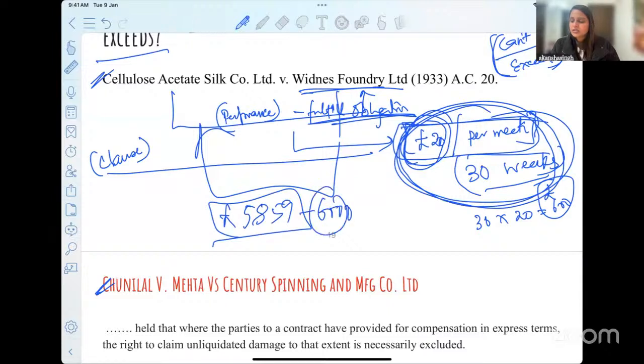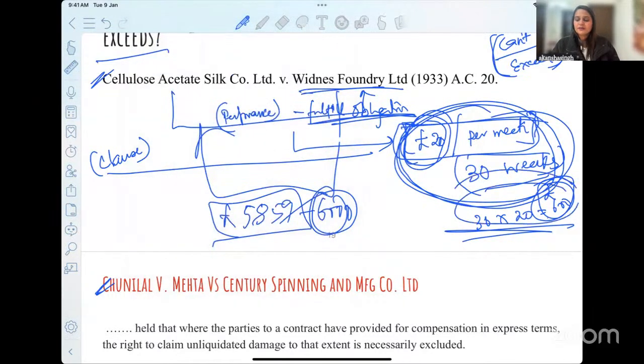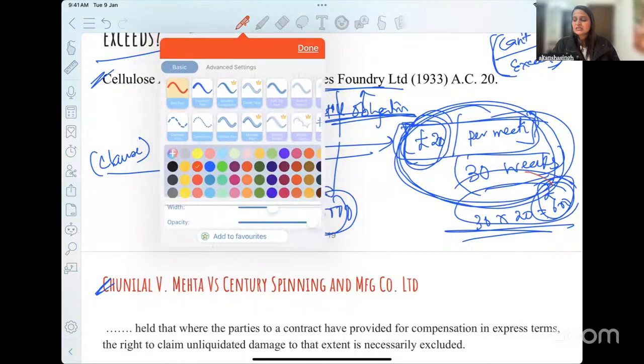You are supposed to ask for 600, but you're asking for 6,000 when you already had a stipulated amount, an agreed amount in your contract. The court here says that we are going to stick to which one? We are going to refer to and stick to this 600 pounds.